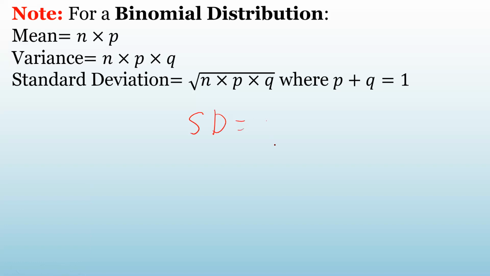Variance, which we have studied in semester 1, is n into p into q. So standard deviation will be the square root of n into p into q. Okay, so with this much information, we are now ready to solve the problems.